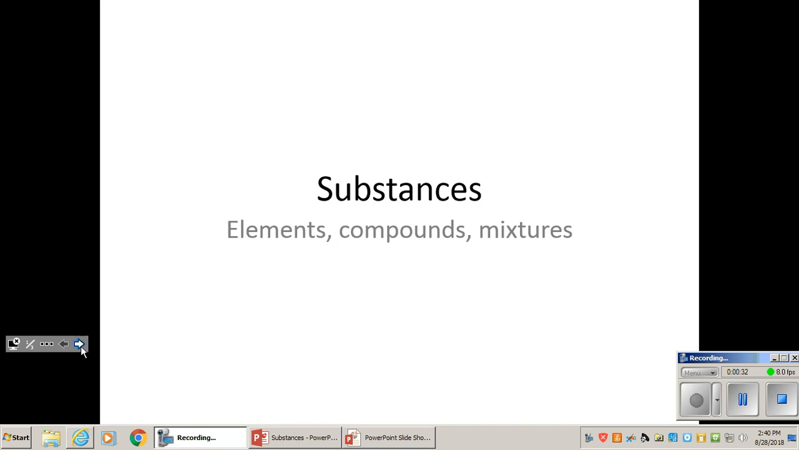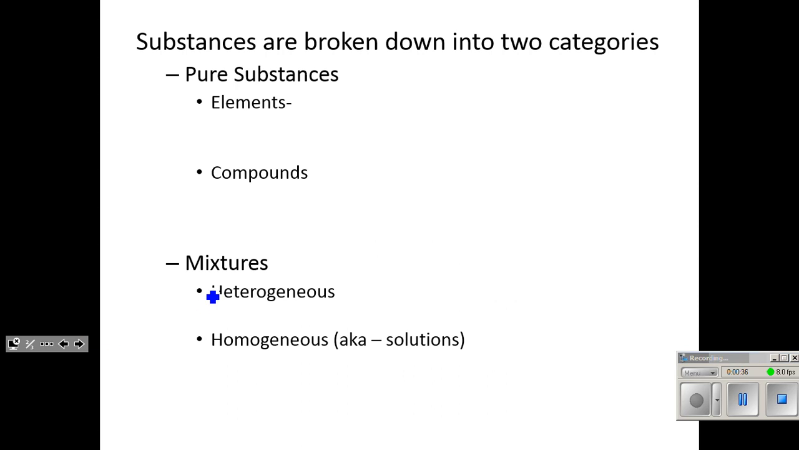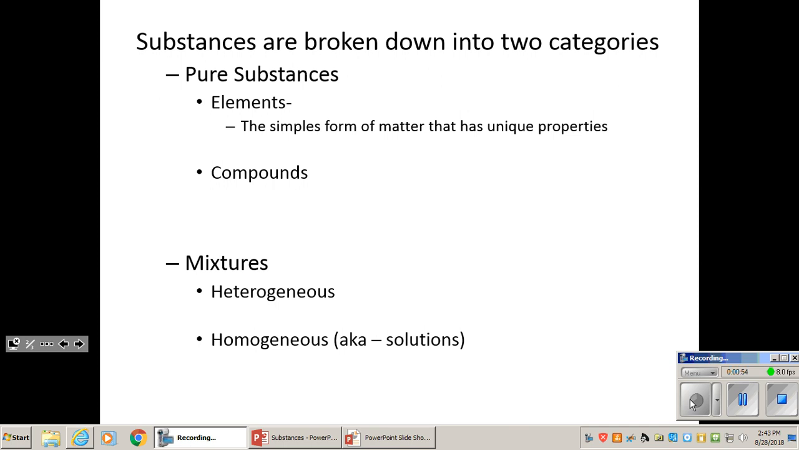So we will start by talking about substances that are pure. There are two types of pure substances, and those are elements and compounds. Elements are the smallest form of the matter that has the properties of that matter. They have unique properties. There are about 118 elements. These are found on your periodic table.